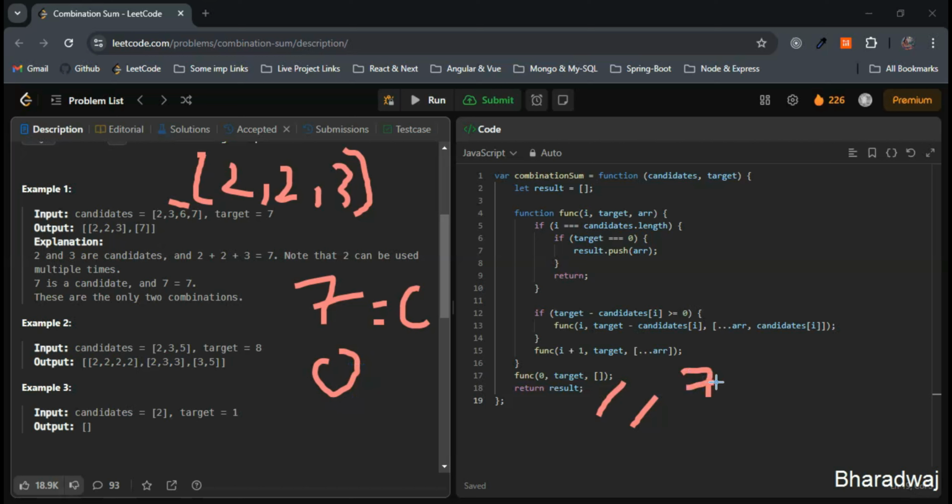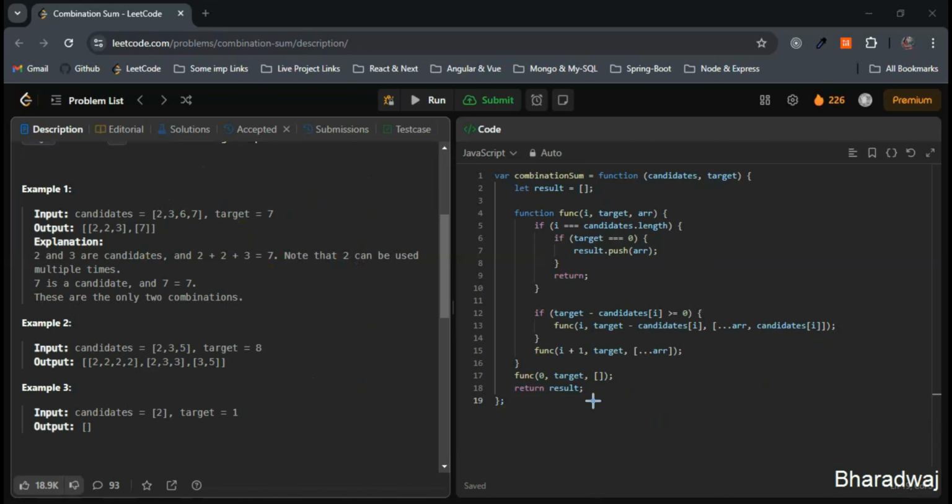So we will check whether 7 equals 7. So 7 is equal to 7. We will add one more valid combination to the array, nothing but 7. So 2, 2, 3 and 7. These two things we got now. That is the same as the output that we got here, right? So combining all the valid combinations, we got 2, 2, 3 as well as 7. So this is it. Next, let's see what's the time complexity and the space complexity.